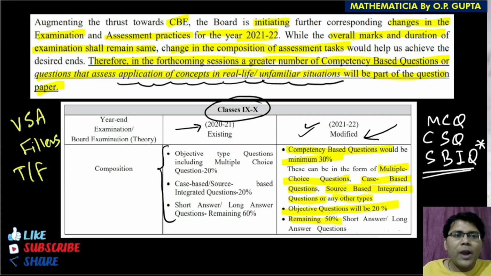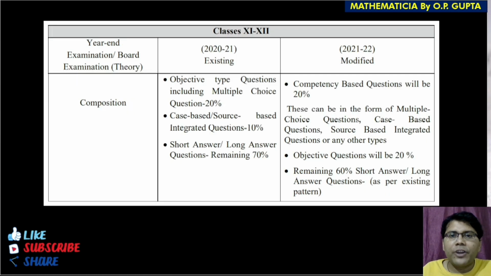Okay, so now I will be moving ahead with the circular and will explain about class 11th and class 12th. So as you can see, this is the existing pattern which was implemented in the academic year 2020 to 21, and this is something that is modified and is to be implemented in the academic session 2021 to 2022. So now we will explain the things for class 11th and class 12th.